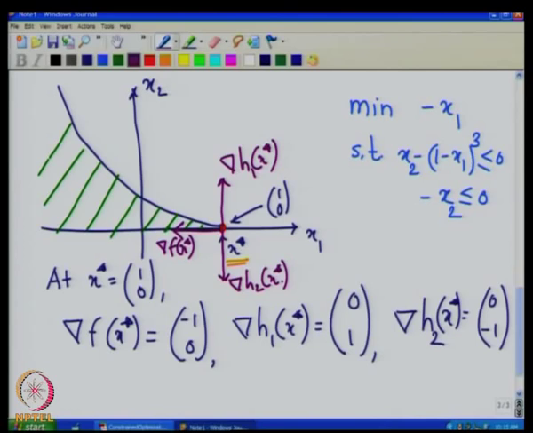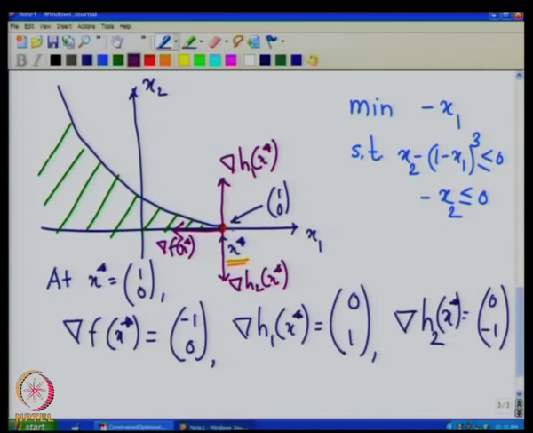Now, the first order KKT conditions say that the gradient of f at x star is written as a non-negative linear combination of the gradients of the active inequality constraints. At this point x star, both the inequality constraints are active, and you will see that the gradient of h1 at x star and the gradient of h2 at x star are not linearly independent in this two dimensional space.